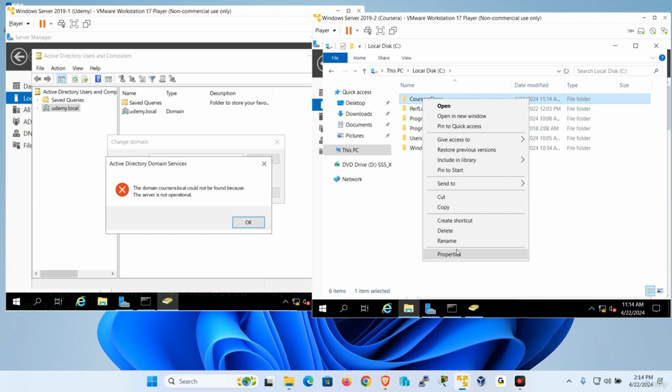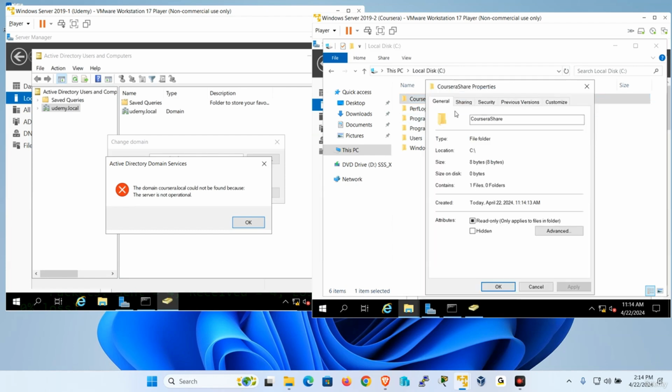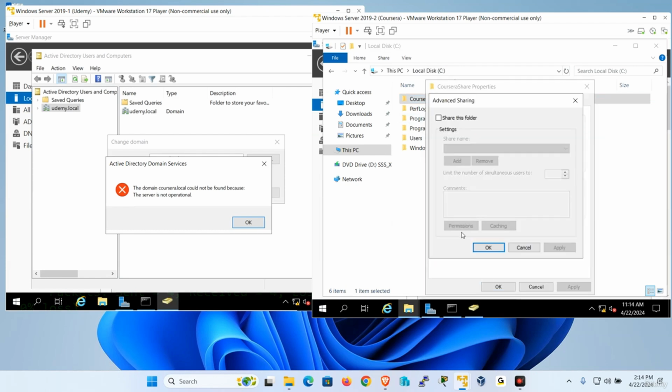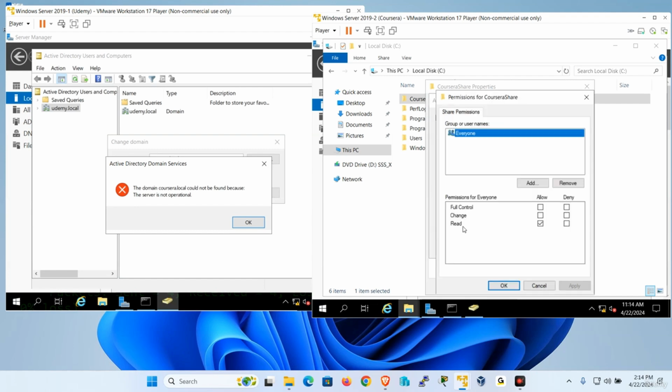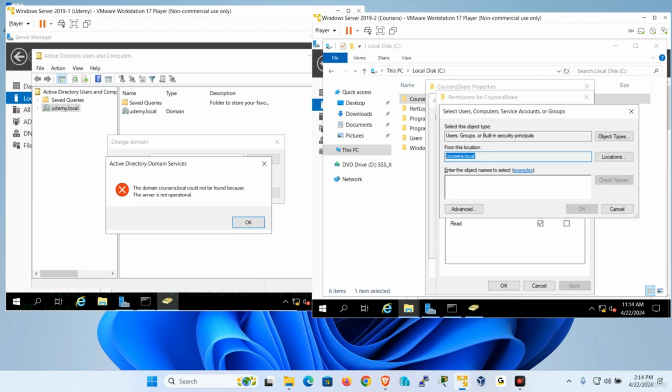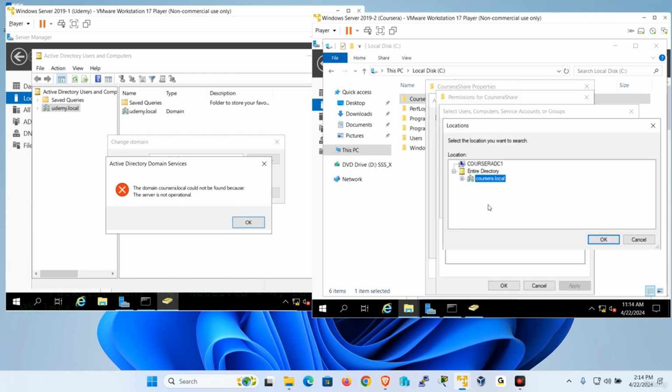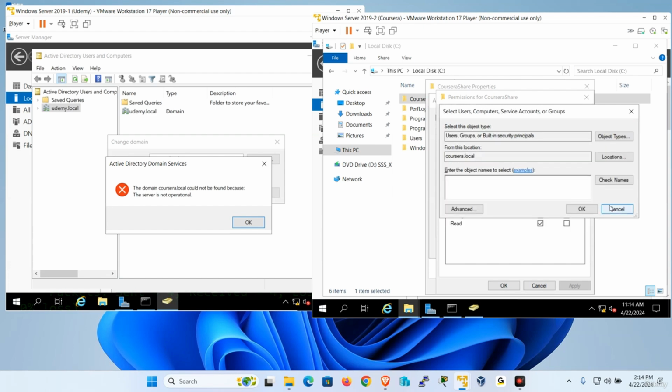I'm going to share this folder and see if I can give access to Udemy. Sharing, advanced sharing, share this folder, permissions, add, location is Coursera. Do I see Udemy in the list? No, I don't. There's no trust, right?